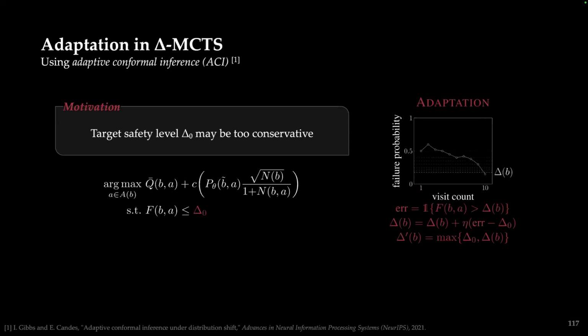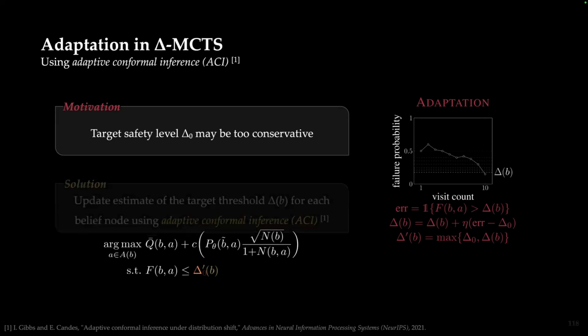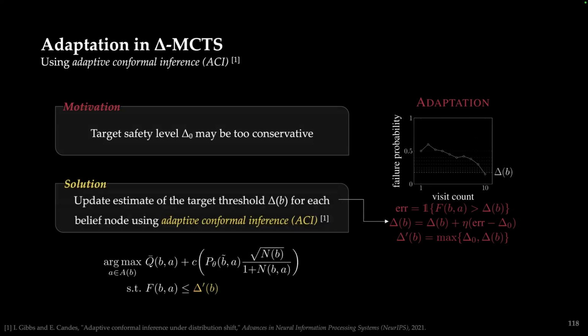So if we say select actions that balance out exploration and exploitation, but are subject to failure probability being below some threshold, in our search tree we may not have any actions that satisfy this constraint. Then we have no way to select actions that maximize returns. The way we fix this is by updating an estimate for the target threshold, delta B, for each belief node using a technique called adaptive conformal inference, which is really just this update function shown here.